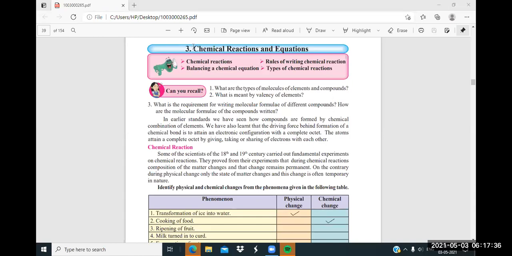Okay, so now today we are going to start lesson number 3, chemical reactions and equations. So can you recall, first question for you: what are the types of molecules of elements and compounds? Will tell me now. Just last week we have seen this. What are the types of molecules of elements and compounds?